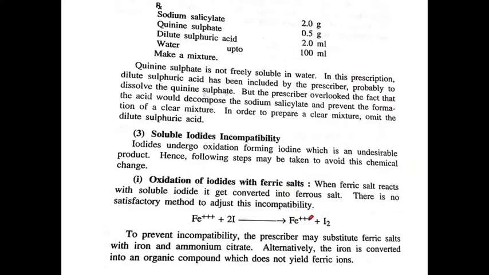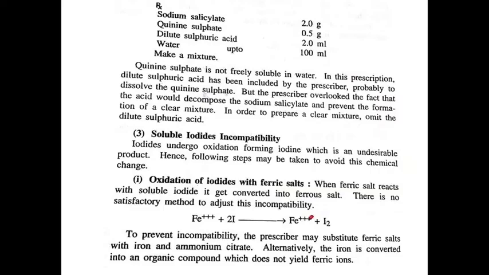But here the dilute sulfuric acid forms a precipitate with sodium salicylate by its decomposition and prevents the formation of a clear mixture. So in this type of chemical incompatibility, we have to omit the dilute sulfuric acid.